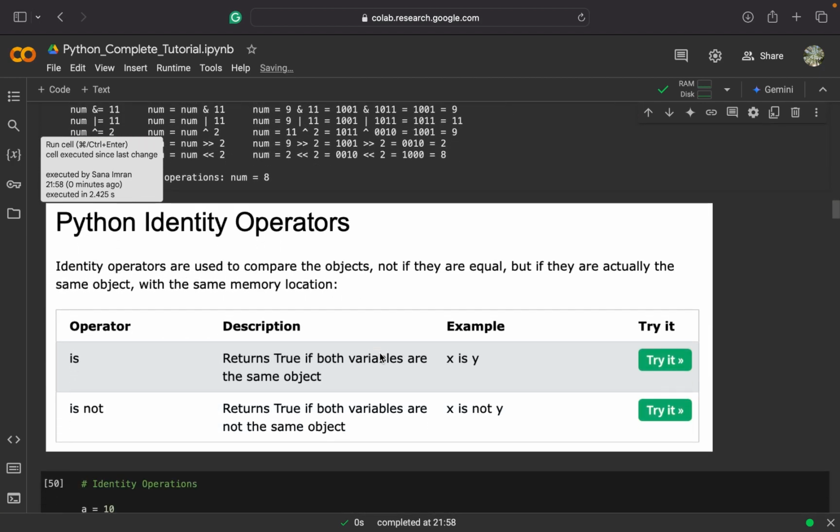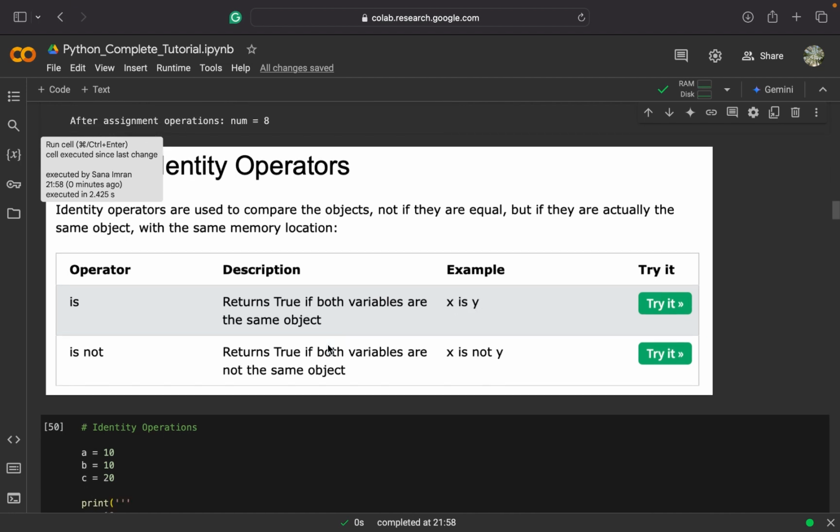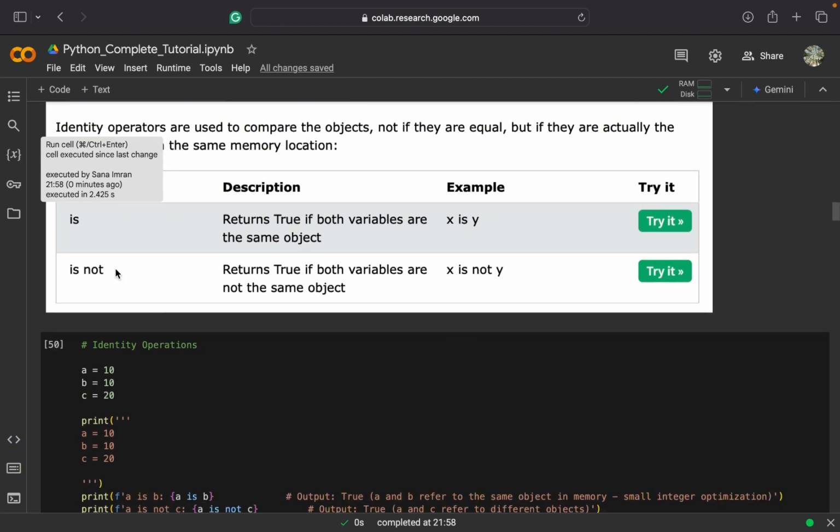Then we have Python identity operators, which are is and is not, which help us check if two variables are the same object, or are two names of the same object or not. And is not is used to check if both variables are not indicating the same cell in the memory.